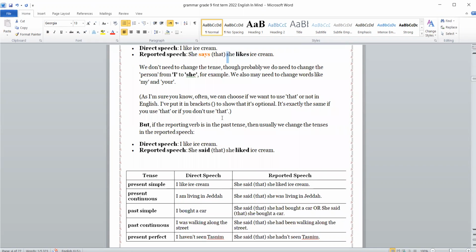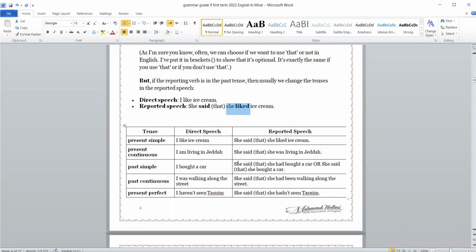But if the introductory verb is in the past, I have to change. For example, I like ice cream. She said she liked ice cream. Here, because the main verb is in the past, I had to change the verb to the past. Present simple will be the past simple.